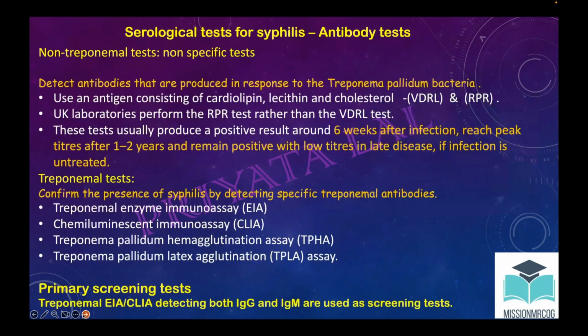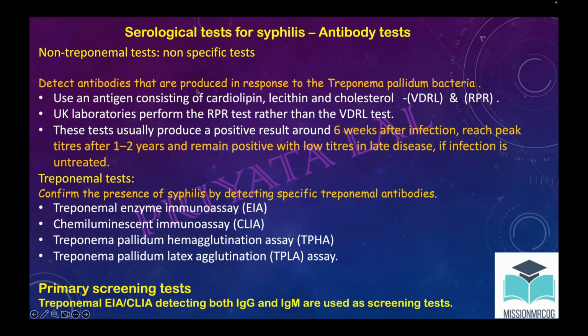Now, what kind of tests are there? This part is important to understand, because people would make mistakes here. The tests are divided into two parts: non-treponemal tests and treponemal tests. Non-treponemal tests are the non-specific tests. They detect antibodies that are produced in response to Treponema pallidum bacteria.